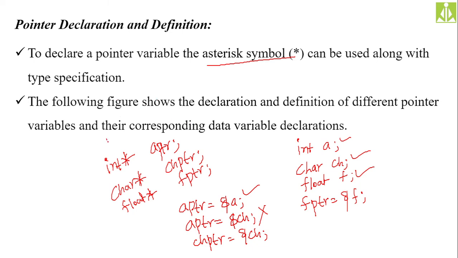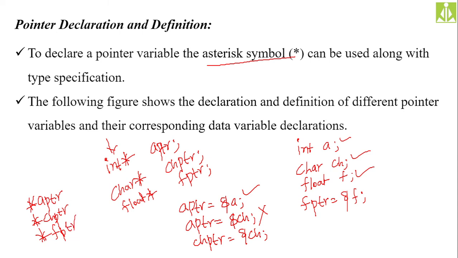So here, we are simply suffixing the star after the type name to create the integer pointer, after the type name to create that type of pointer. At the same time, how do we retrieve the value from this pointer aptr? You prefix an asterisk before the pointer variable name to get the value, like *fptr.